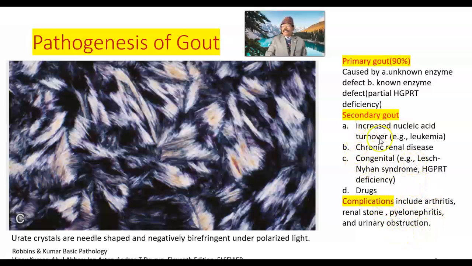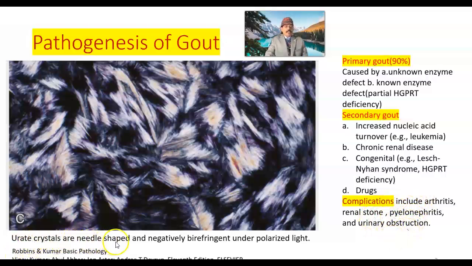So these are the secondary causes: increased nucleic acid turnover, chronic renal disease, congenital Lesch-Nyhan syndrome, in which HGPRT is deficient. Drugs like furosemide or a few other diuretics may aggravate the gouty pain. Arthritis, renal stone, pyelonephritis and urinary obstruction, these are the complications.